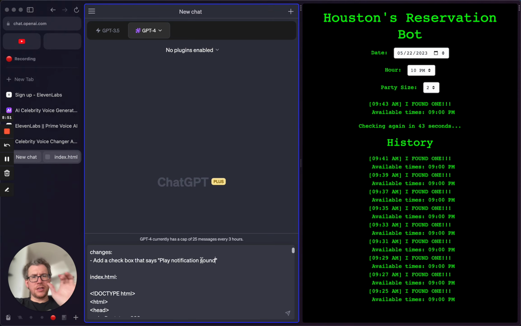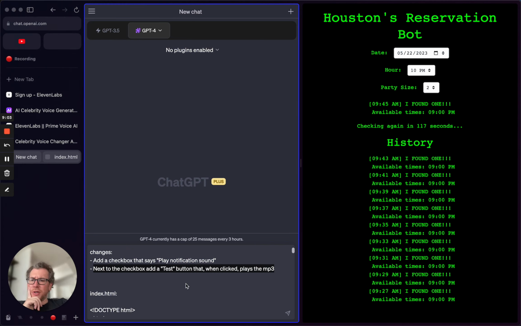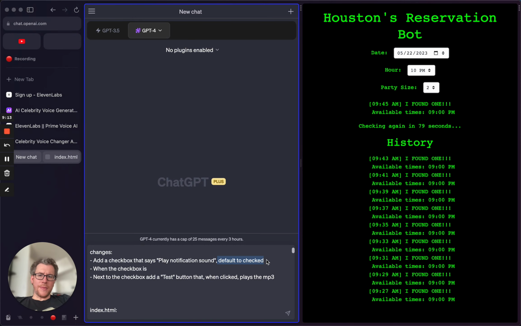I want to make this just on one line, so I try to think how it's going to work on mobile. So: play notification sound. It's not as descriptive as maybe it could be, but I think that's going to be clear. Here I'm asking it, next to the checkbox, to make a test button. That way we can test to make sure everything's working, and it'll play the MP3. I'm adding more description.